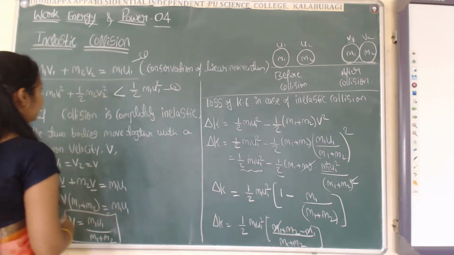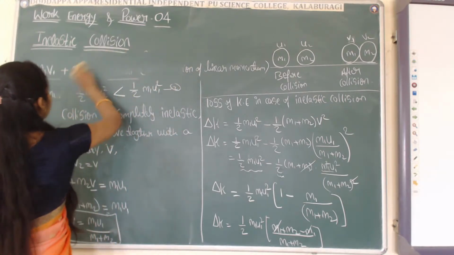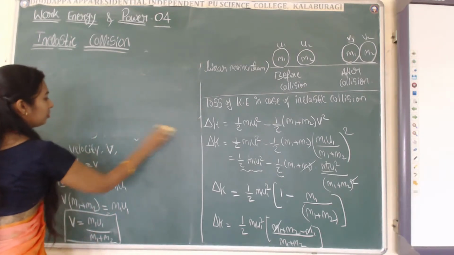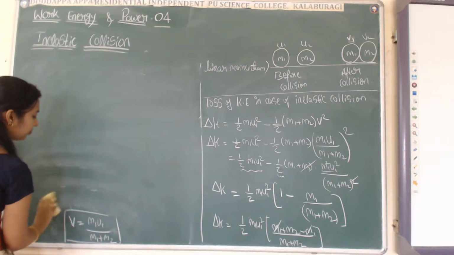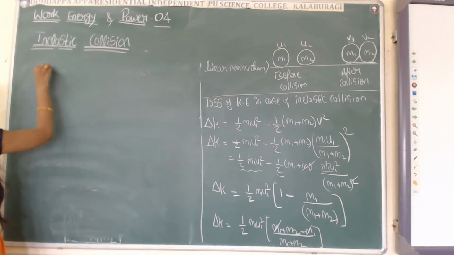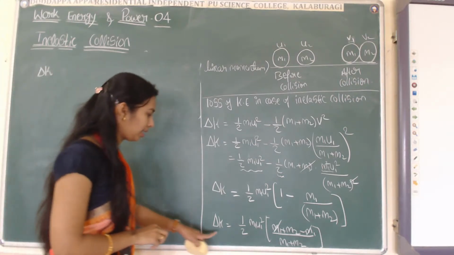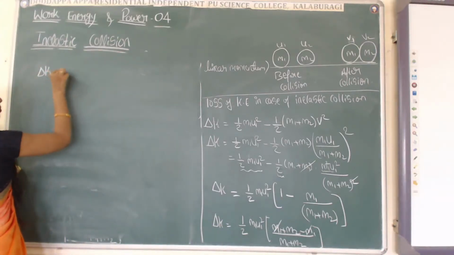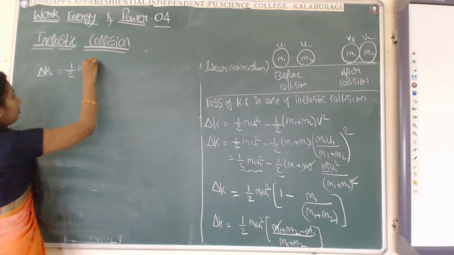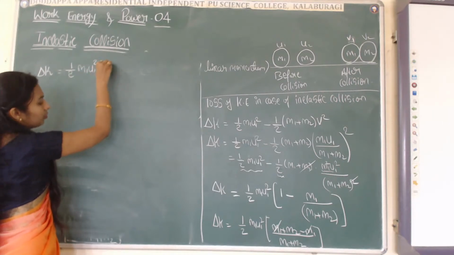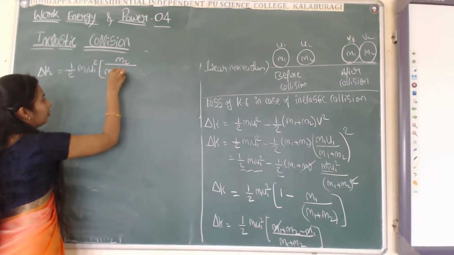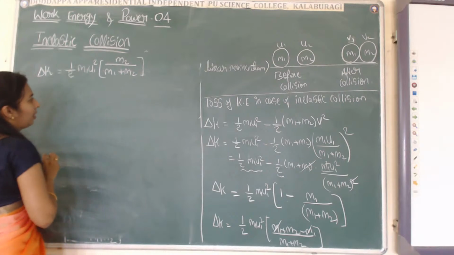Then the remaining thing is delta K equals half m1 u1 square into m2 divided by m1 plus m2.